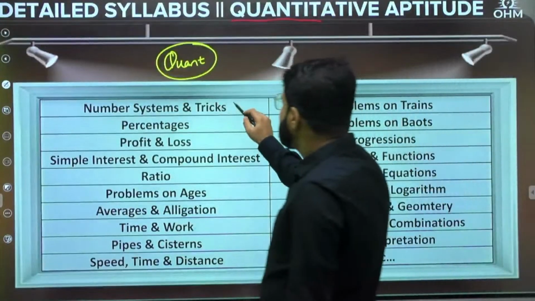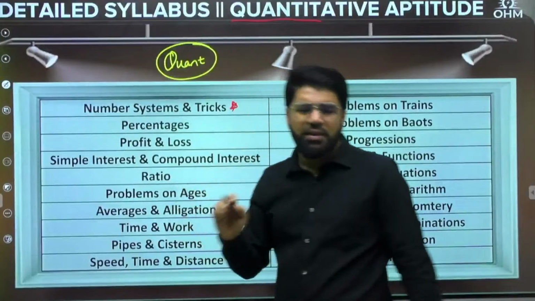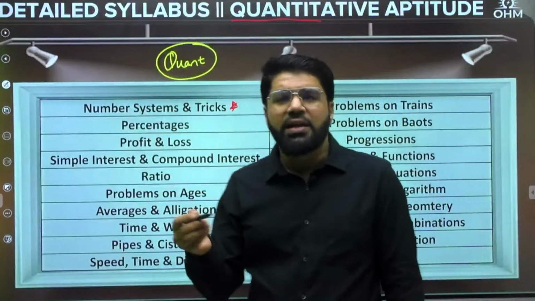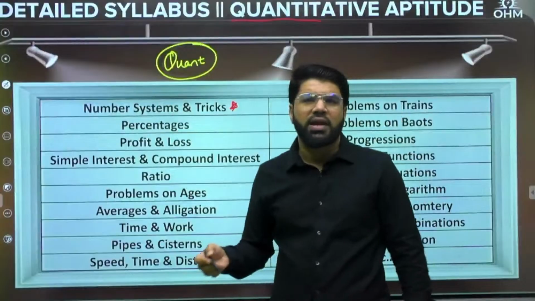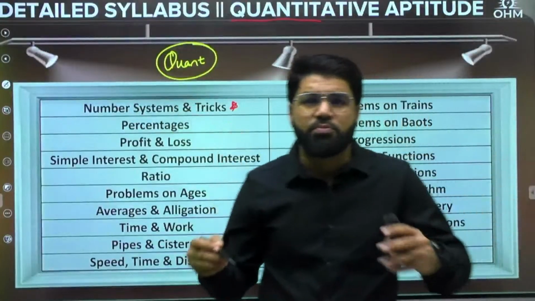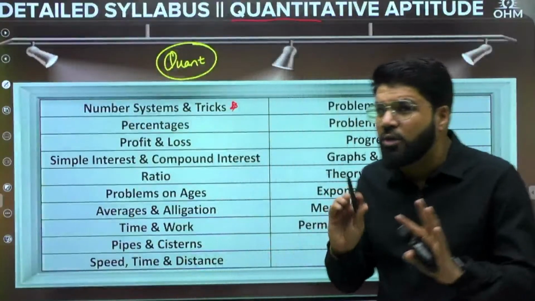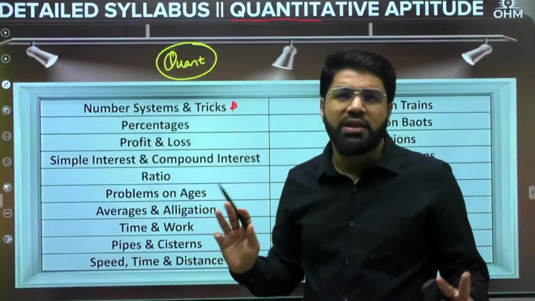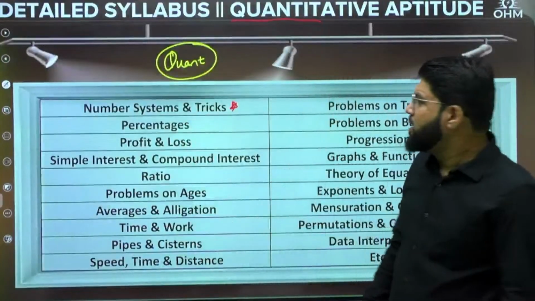Okay, so the questions around the basic number system calculation, the number system tricks, I mean calculating the units digit of a number, or calculating when a very big number is divided by a small number, what is the remainder, all that which cannot be handled by a calculator. They'll give a very large number.